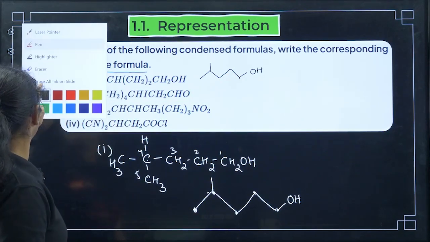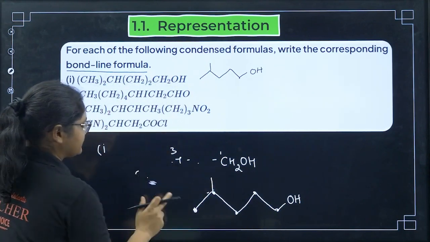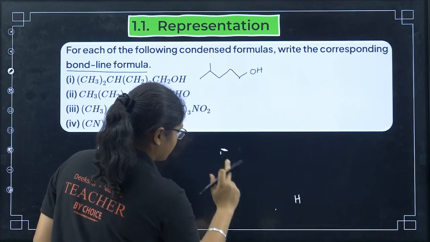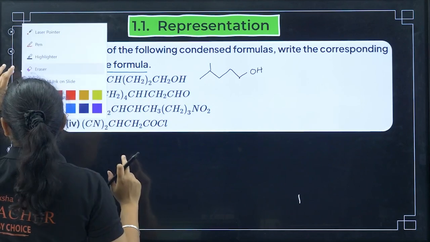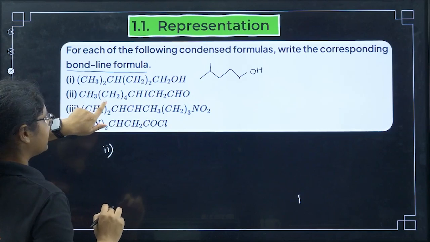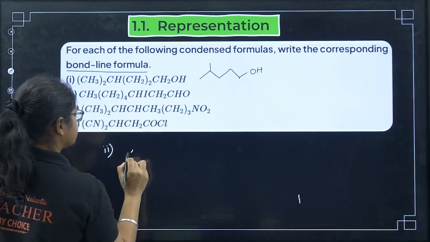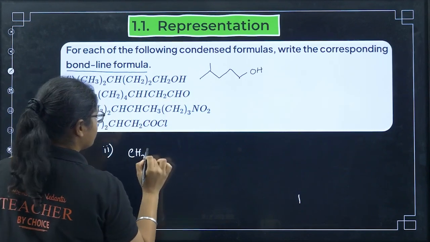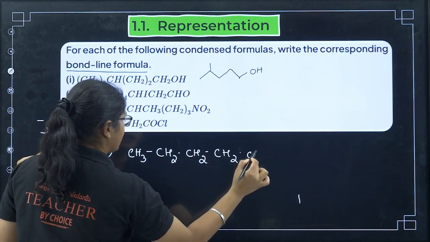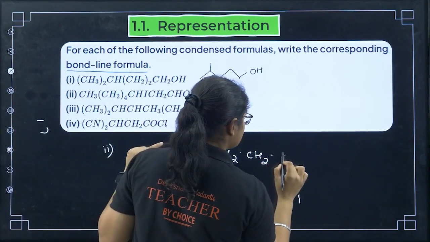Next, let's go to question number 2. First, you can expand it a little bit. If you are not able to understand this formula, then you can convert it to bond line formula. You have CH3, CH2 whole 4, CHI, CH2, CHO. Now what does this mean? First I have CH3. Then you have CH2 whole 4, meaning there are 4 CH2 groups. 1, 2, 3 and 4. Then after that I have CHI.